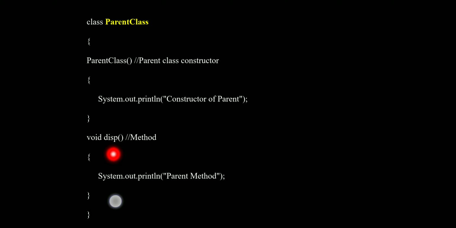Again in the display method we print a parent method. The parent class has one constructor and one method.